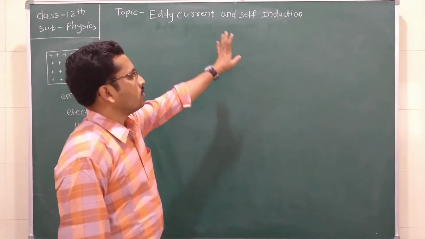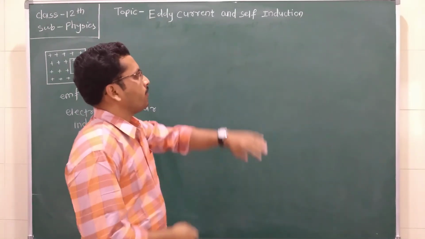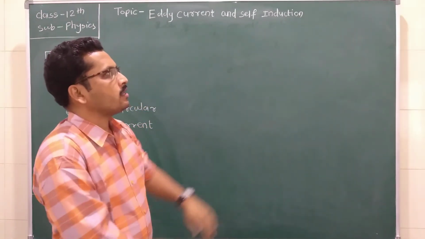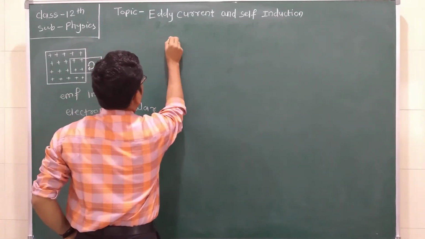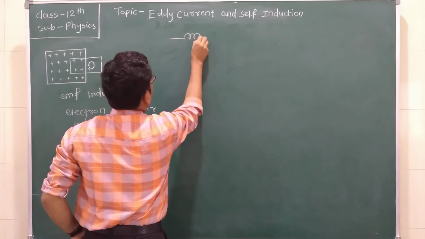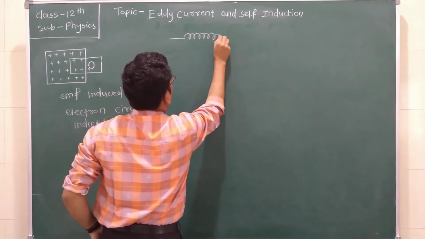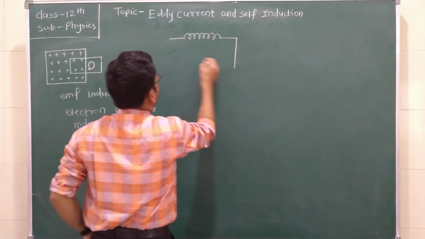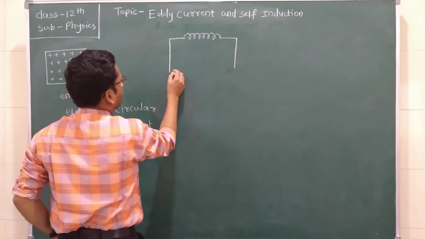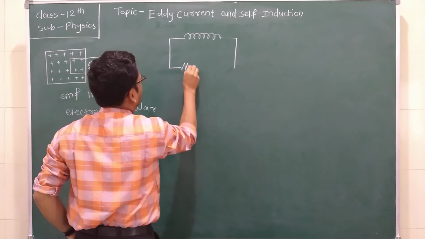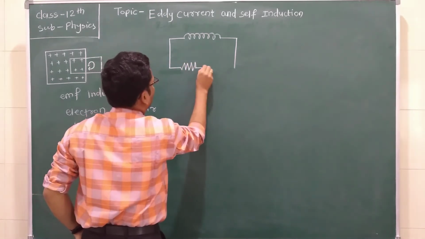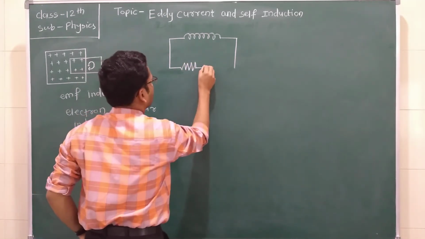To explain this phenomenon of self-induction, we need a very simple diagram which consists of an inductor, a coil of inductance L, and this inductor is connected across a rheostat, that is, a variable resistance.